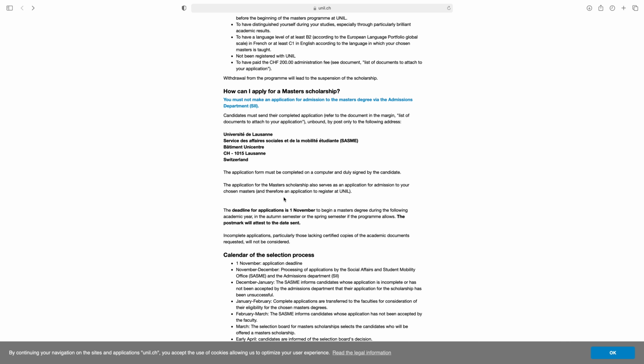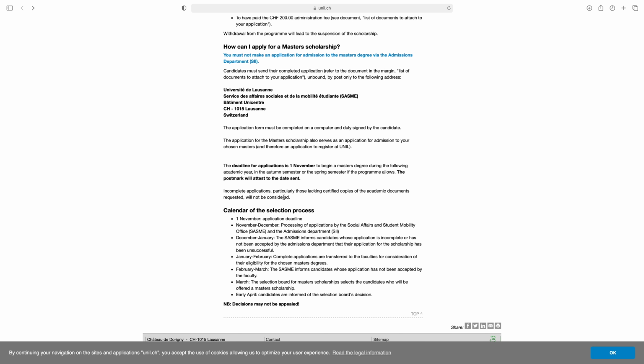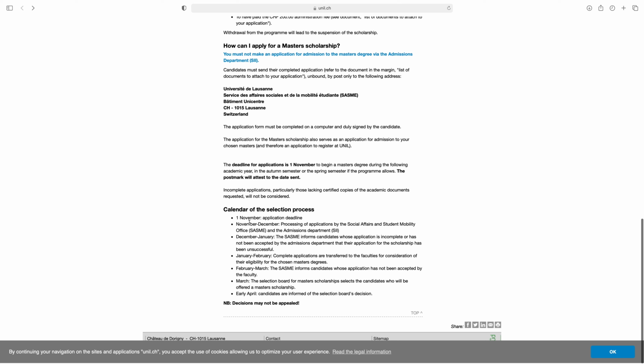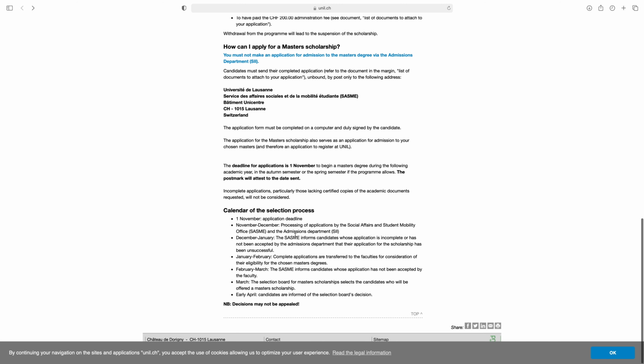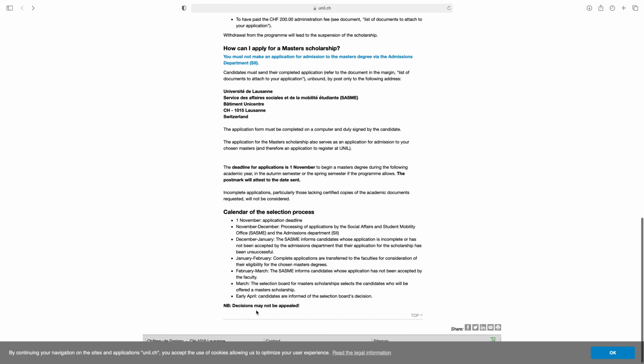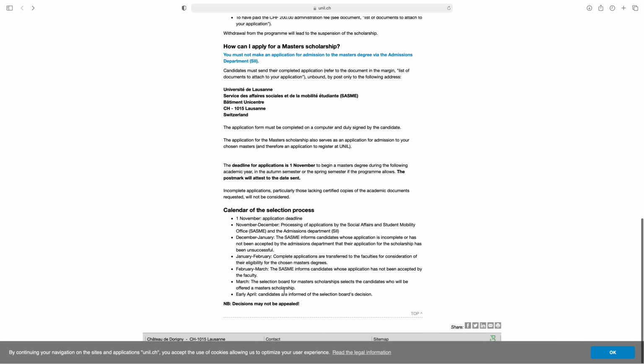You can check from here the procedure and calendar of selection process. Deadline is 1st November 2021, and November-December is processing of application by the Social Affairs and Student Mobility Office and the Admission Department. Then in March, the selection board for master's scholarship selects the candidates who will be offered a master's scholarship, and in early April, candidates are informed of the selection board decision. So you have to wait until April 2022.